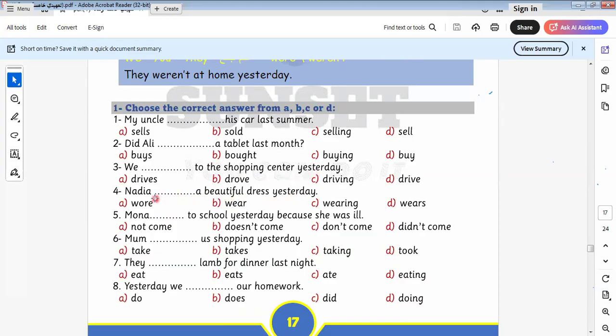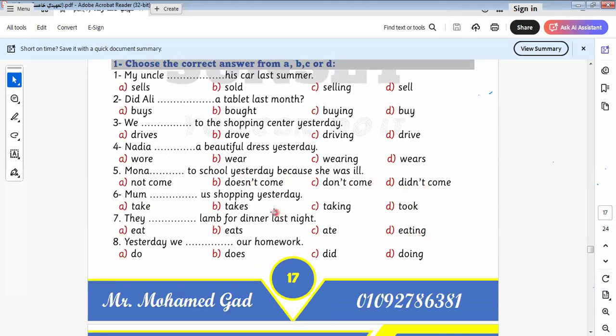Nadia, sorry, not Nada, Nadia, wore a beautiful dress yesterday. Nadia here wore. Mona didn't come to school yesterday because she was ill. Mona what here? Mona didn't come to school. So here we use "didn't" because here I use the negative form of the sentence in the past form.